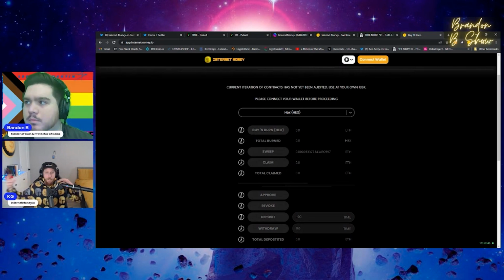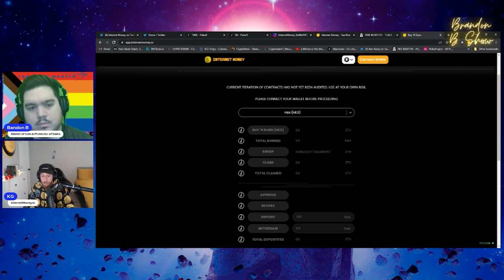So it becomes this symbiotic relationship between communities, because now we take another objection, right? Why would people use MetaMask over the Internet Money wallet if they love HEX? Even if you haven't bought time and put it in there, you're actually not doing HEX a service by going directly to the DEX. Because if you use the in-app swap on the Internet Money wallet, you would have just bought and burned HEX. So now the question becomes, why aren't you using the Internet Money wallet, even if you don't put time in there? Every swap in the Internet Money wallet will buy and burn HEX. Isn't that a powerful thought?